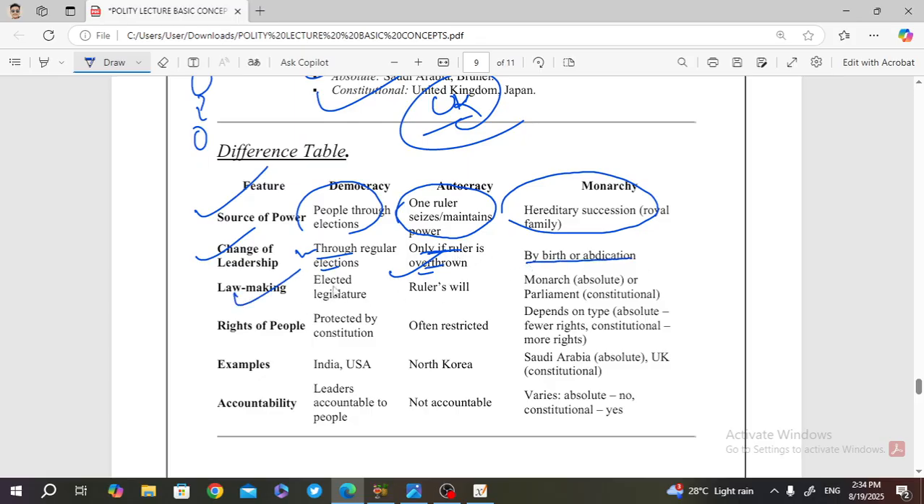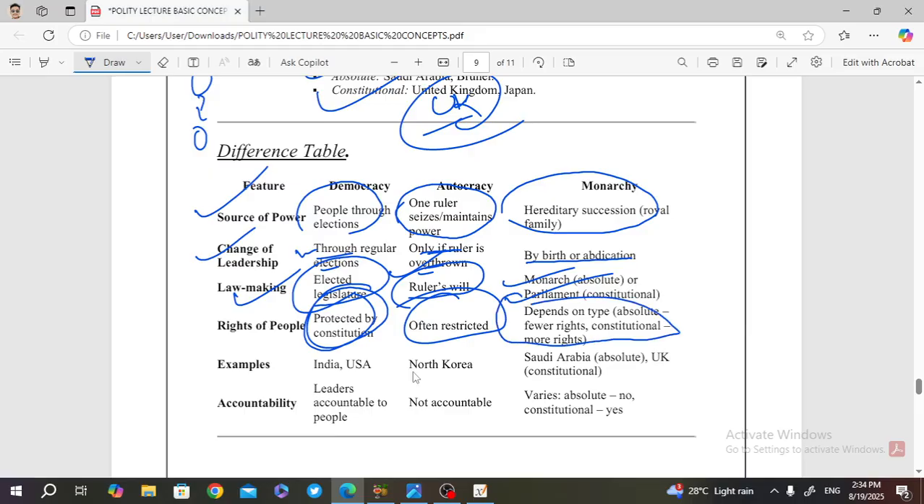Then lawmaking: in democracy it is by the elected legislature. Here a council exists. In the others it is by the ruler's will. If he goes by one man's will, it is absolute monarchy. If he follows guiding law and principles, it is constitutional monarchy. It depends on the type. Regarding rights, in democracy the rights of people are protected by the constitution, because the people are supreme. In autocracy, the rights of people are not exercised, because the king acts on his own whims. In monarchy, rights are often restricted, depending on whether it is absolute or constitutional. Examples: democracy is seen in India, USA; autocracy in North Korea; absolute monarchy in Saudi Arabia, and the UK is a constitutional monarchy.